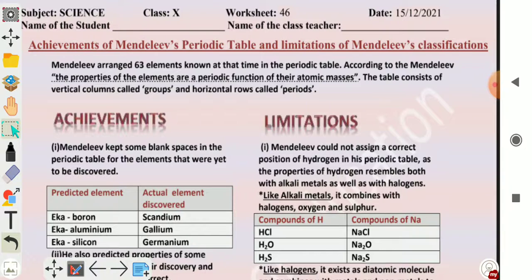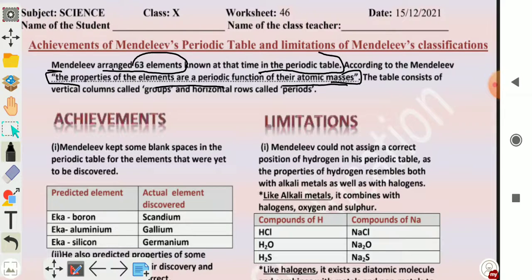Mendeleev arranged 63 elements known at that time in the periodic table. So how many elements were there in the Mendeleev periodic table? 63 elements. According to Mendeleev, the properties of the elements are a periodic function of their atomic masses. This is the law of Mendeleev periodic table. Means after regular intervals, same properties are repeated.